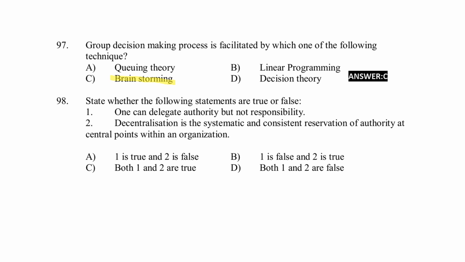State whether the following statements are true or false. Statement 1, one can delegate authority but not responsibility. Statement 2, decentralization is the systematic and consistent reservation of authority at a central point within an organization. Right answer for the question, option A. Statement 1 is true and statement 2 is false.